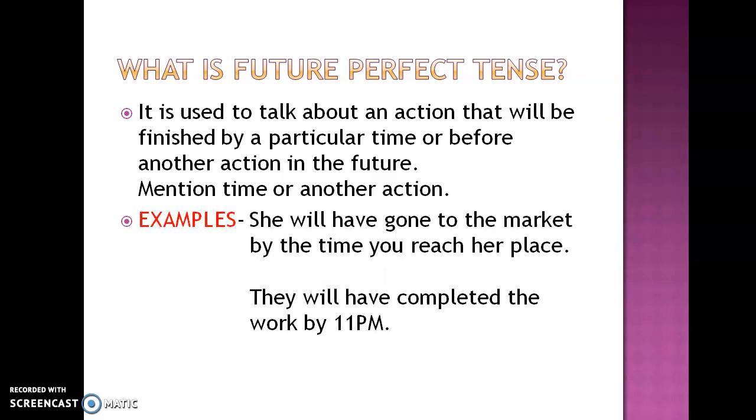She will have gone to the market by the time you reach your place. Now the action that will be finished will be, that means she will already have been in the market. She will have gone to the market. And another action that would begin would be before you reach your place or by the time you reach your place. They will have completed the work by 11 p.m. So the action that will have been finished would be they will have completed the work before a certain time, that means by 11 p.m. So an action that will be completed in the future before another action or at a certain point of time.